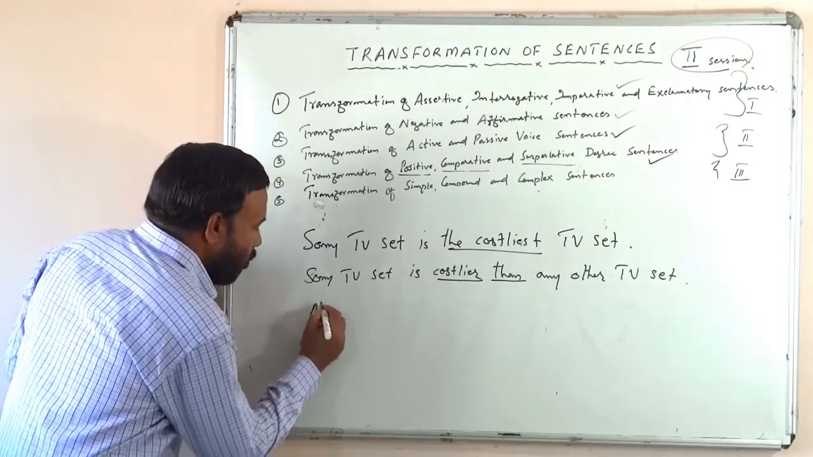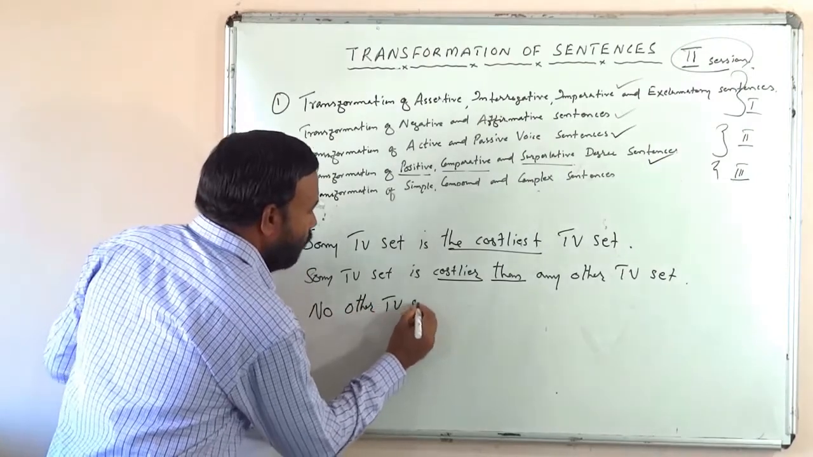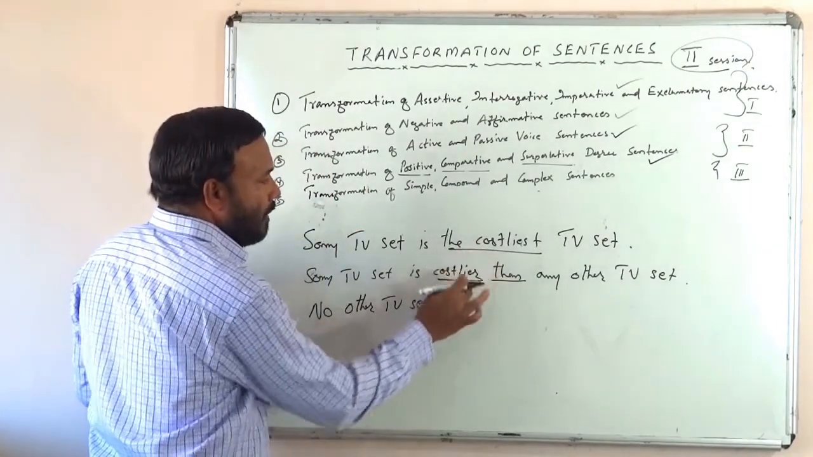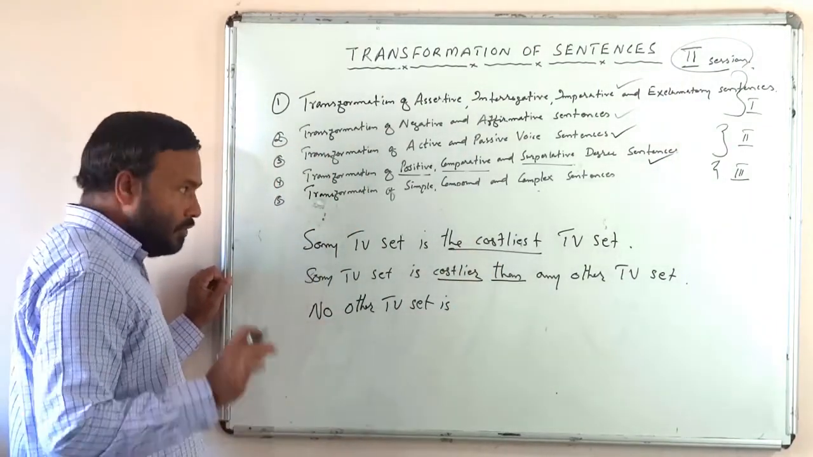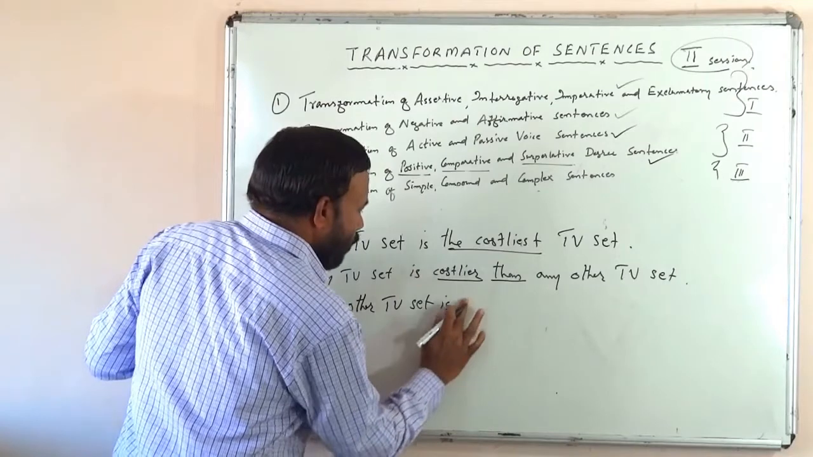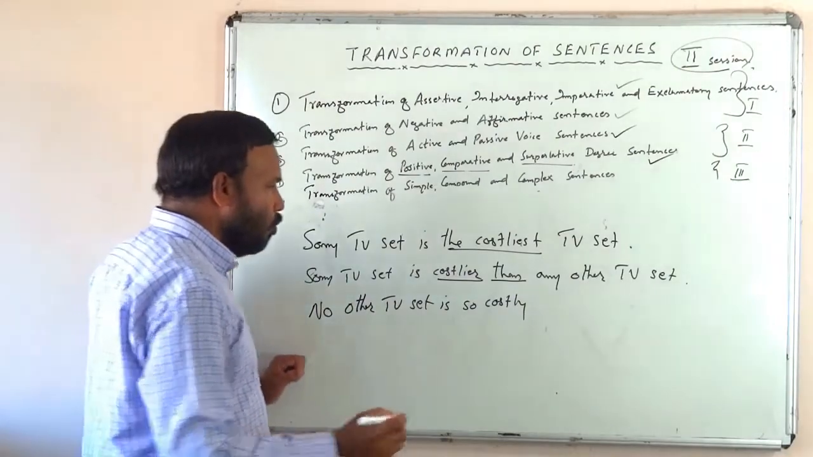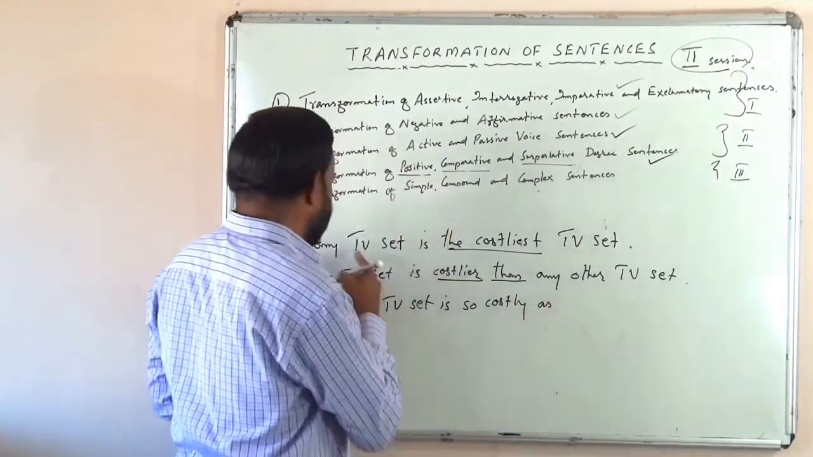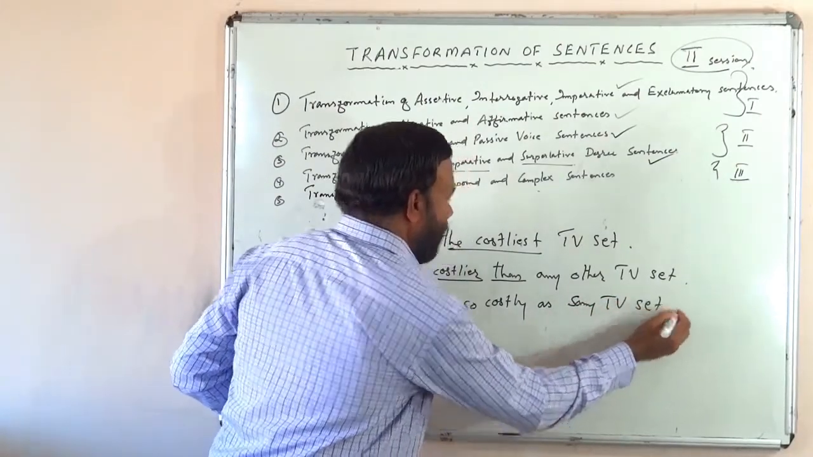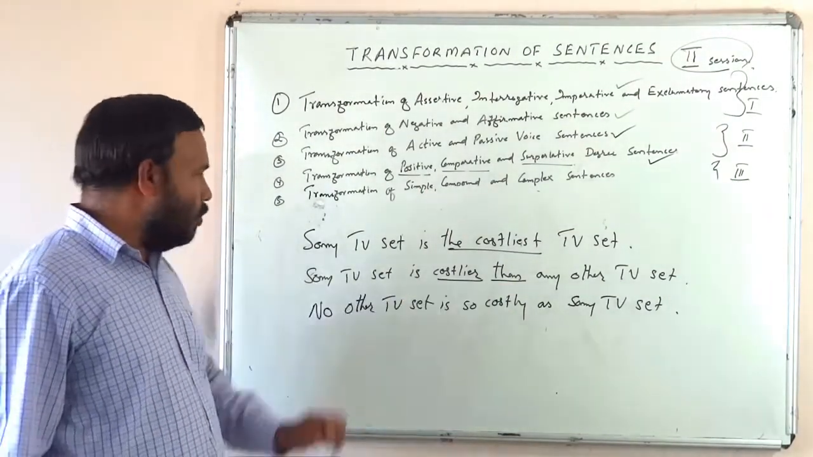You have to start with the "no other." Understood? No other TV set. No other TV set is costly, costlier. What will be the positive degree? Costly, costlier, costliest. So no other TV set is so costly as Sony TV set.